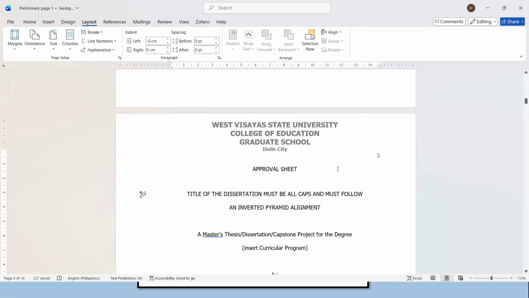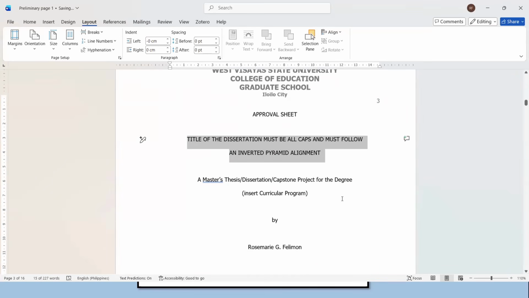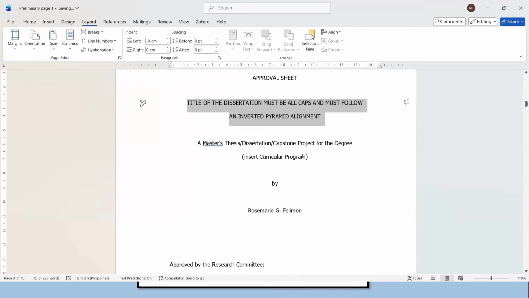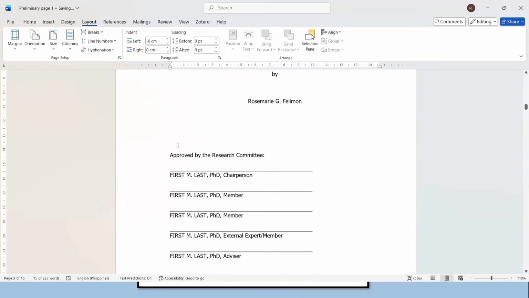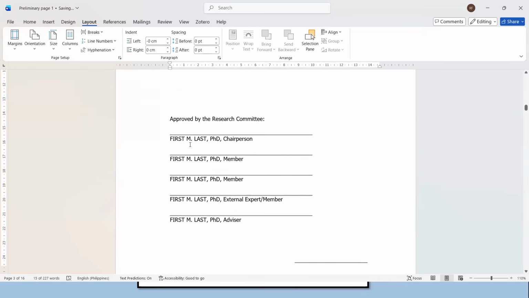There you go. Approval sheet in all caps, title of the thesis or dissertation, all caps as well. And then we have a master's thesis slash dissertation or capstone project for the degree. You insert it here by your name. And we have approved by the research committee. So we have first, middle initial, last, comma, and then we have PhD.